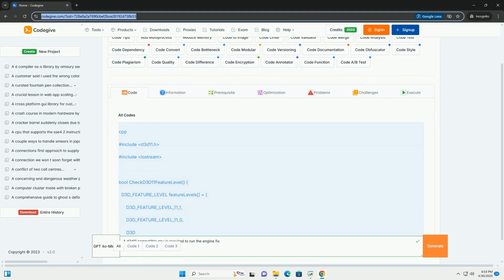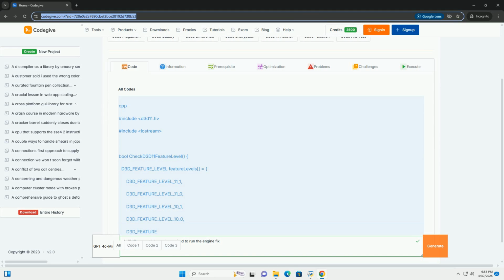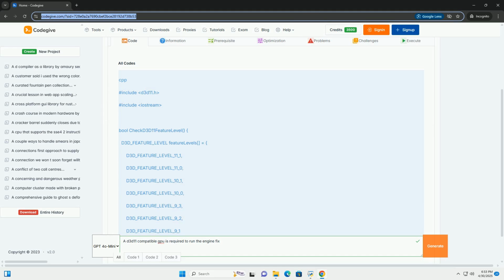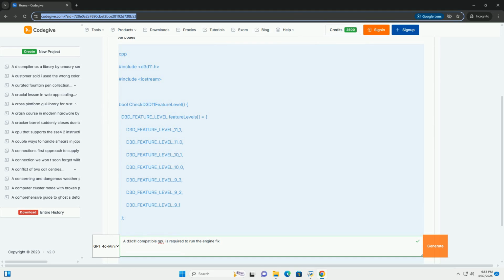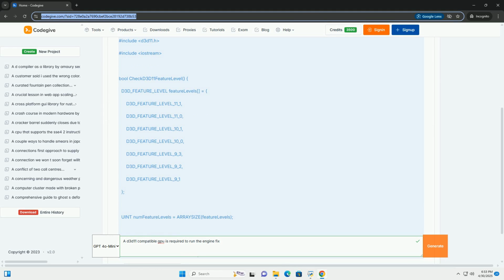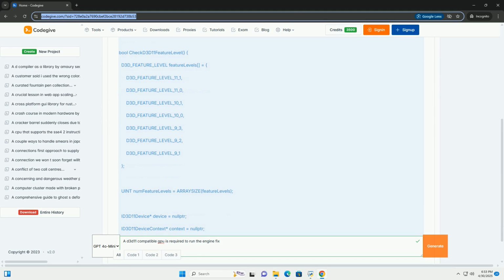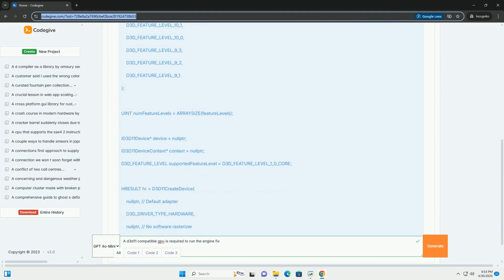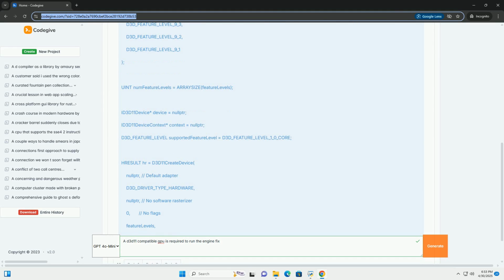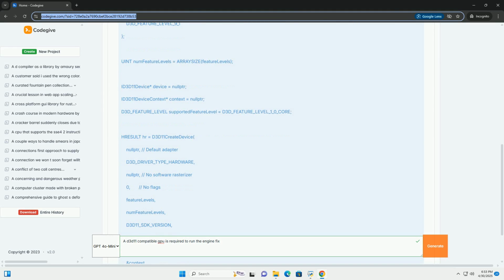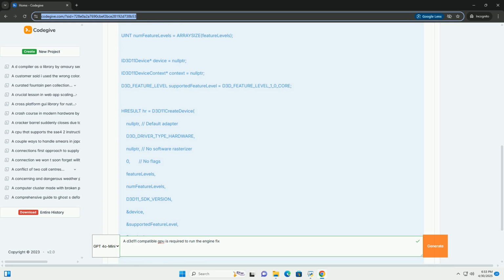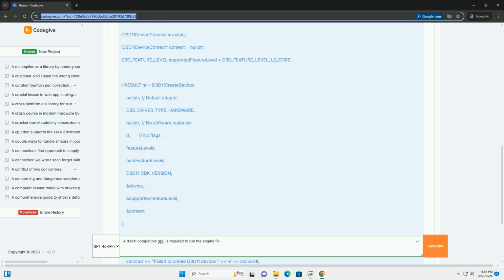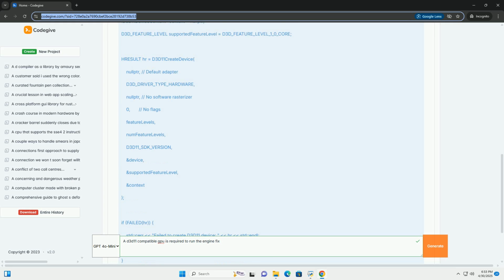A deep dive into D3D11 compatibility for engine fixes, understanding requirements and code considerations. This tutorial will provide a comprehensive understanding of the D3D11 DirectX compatibility requirements for using engine fixes, specifically focusing on its relevance to modding and tweaking games that rely on this API.